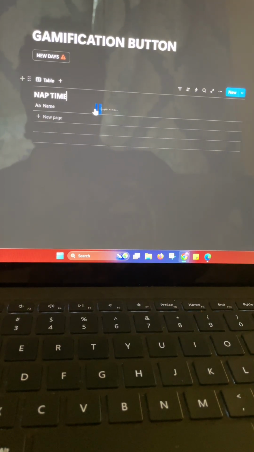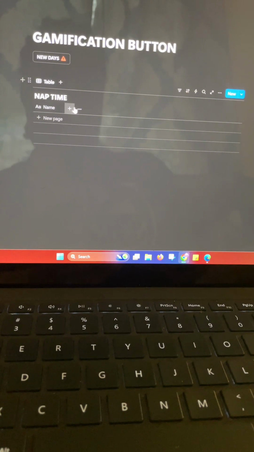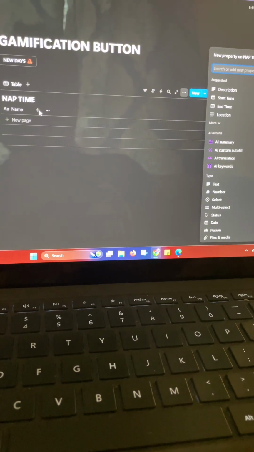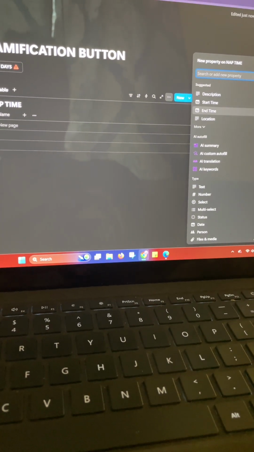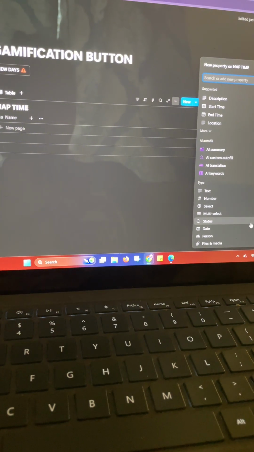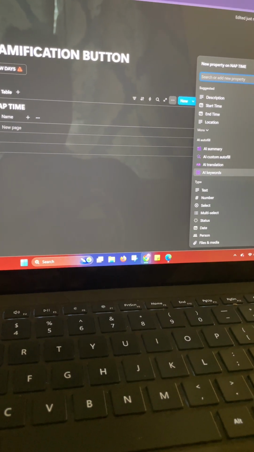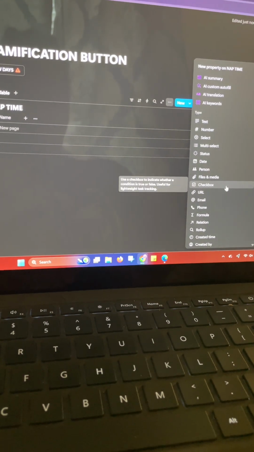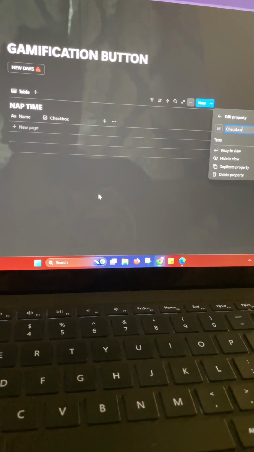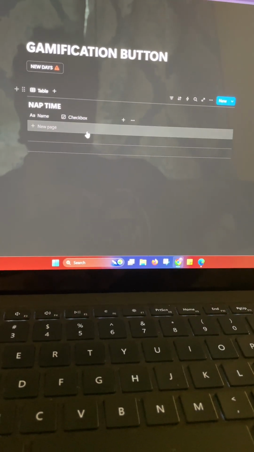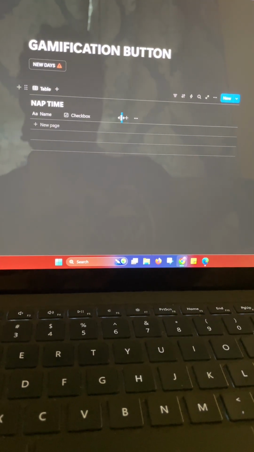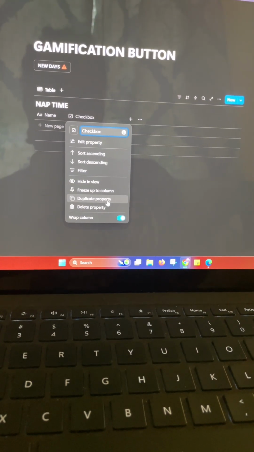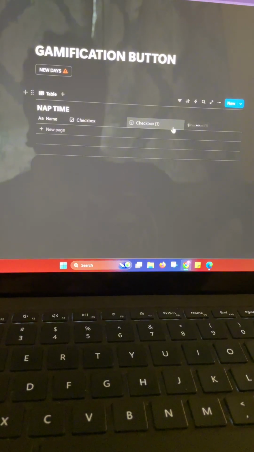We're going to slide this over. We're going to insert, right click our plus button, and we're going to put in a checklist. Come over here and we're going to select the checkbox function. So with this checkbox function, we're going to put in 3. We're going to right click again and populate it 3 times.